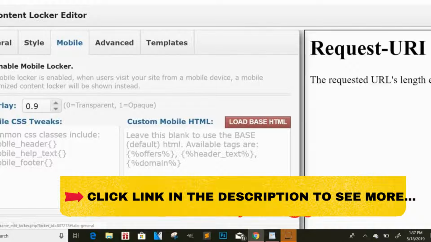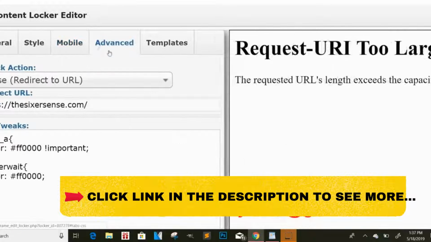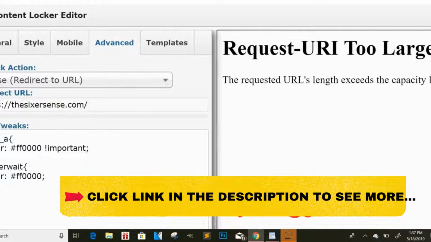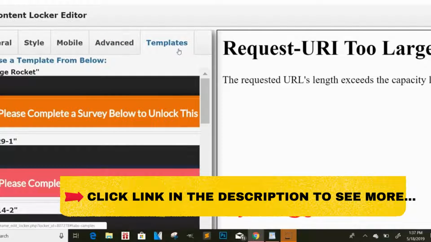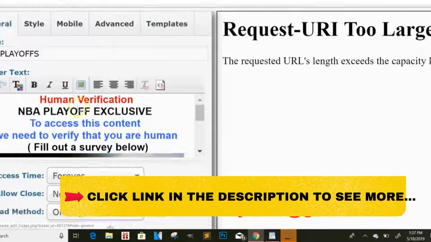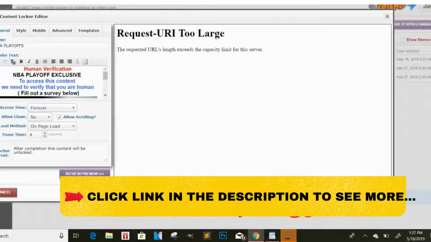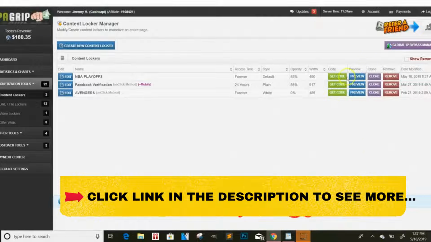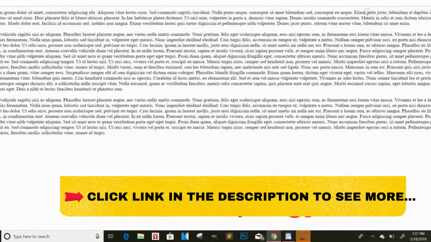Mobile, you don't have to enable a mobile locker. It's usually checked. You can uncheck that if you want the content locker to be the same all the way around. Advanced, you'll put the redirect URL link to the website that you found. And from there, I think that's about it. Yep, I think that's it. Alright, so we'll go over here and click save. Let's see, we'll preview it just to see if it's right.